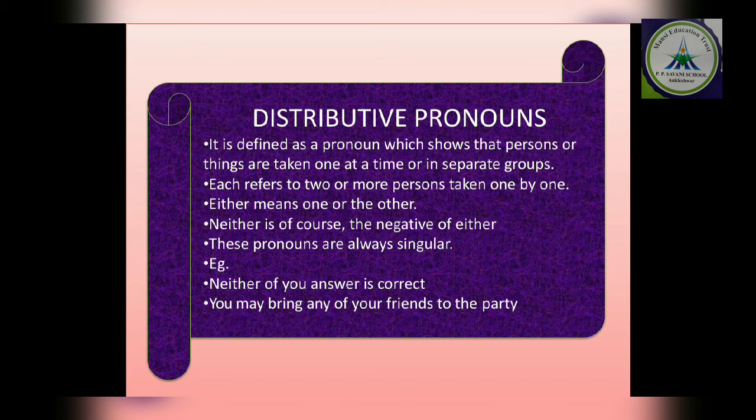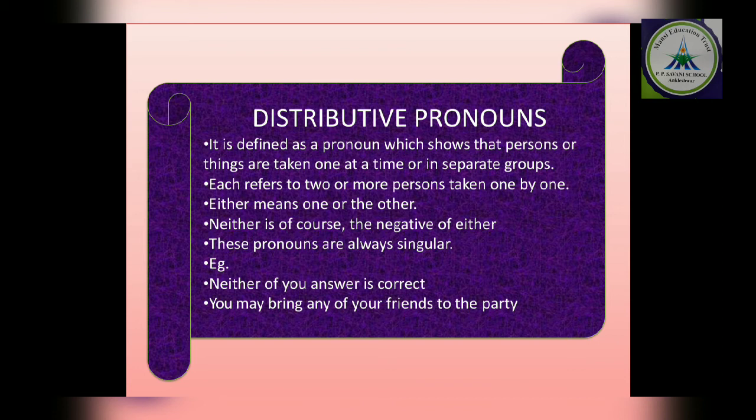Whole class, I am talking. But I am saying each one of you, each student of 8th standard. So collectively I am talking about each and every student, but in general I am talking about the class. Each refers to two or more persons taken one by one. Either means one or the other. Neither is of course the negative of either. And this pronoun is always used in a singular way. I am talking about the class, but I am talking singularly about each of the students.